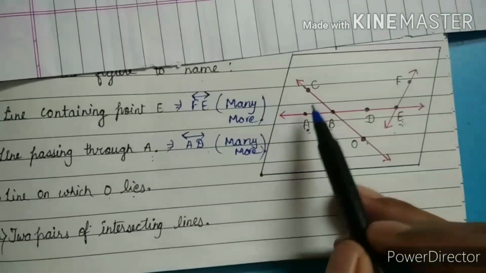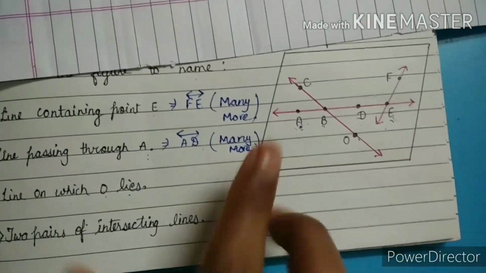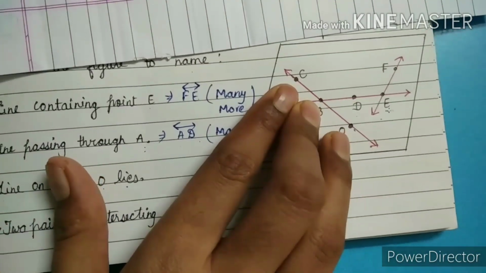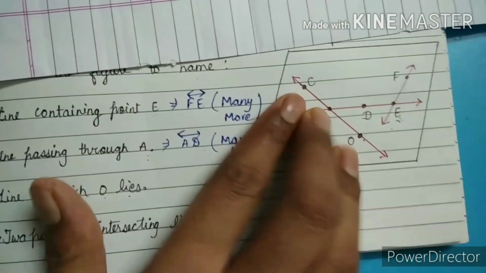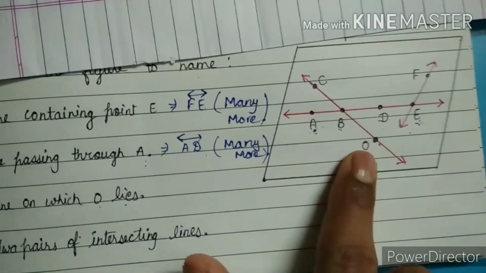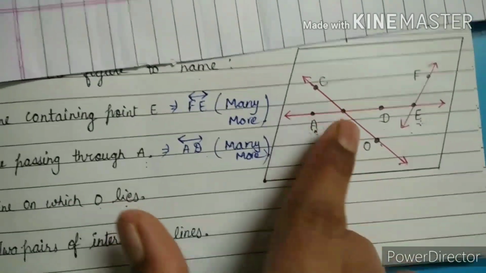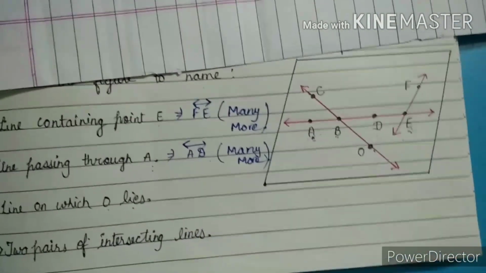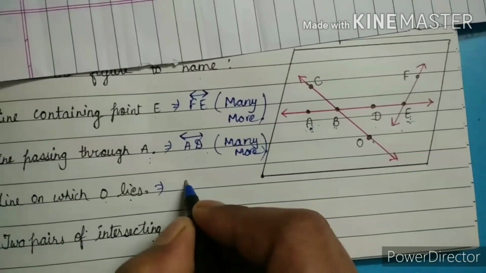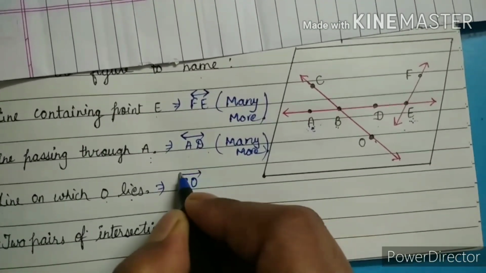Why did we not take CB? Because if we take C to B, here we are not taking O, but we have to show O. O should come here. If we take C also, in that case O is not coming. That's why its name is CO. Okay?